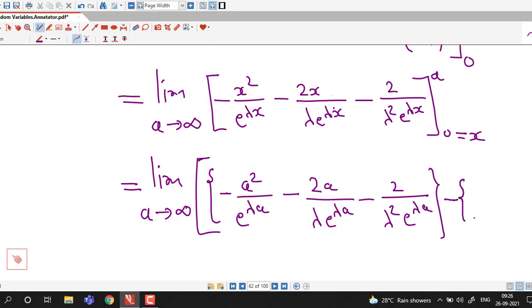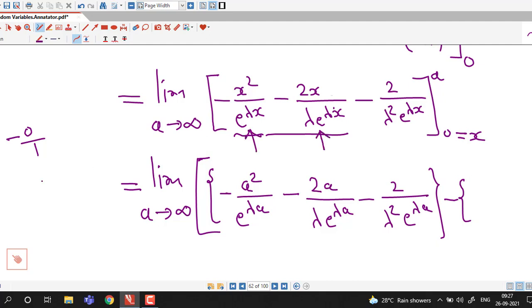Minus, if we put x equal to 0, these first two terms will be 0 because we have x square here and x here, and the denominator becomes non-zero for x equal to 0. So this is minus 0 over e raised to 0, that is 1. So 0 by 1 is 0.